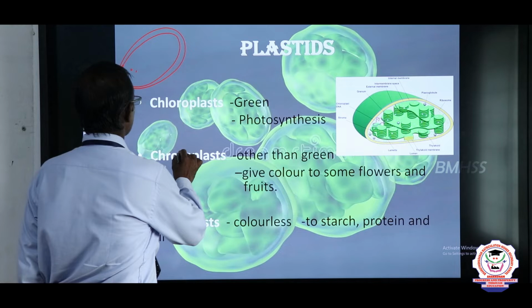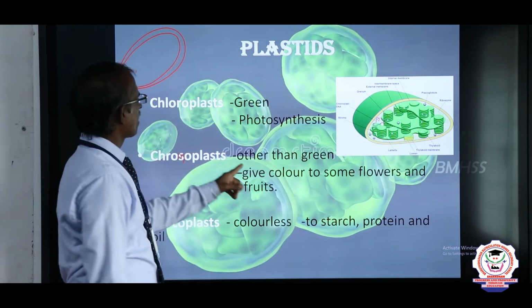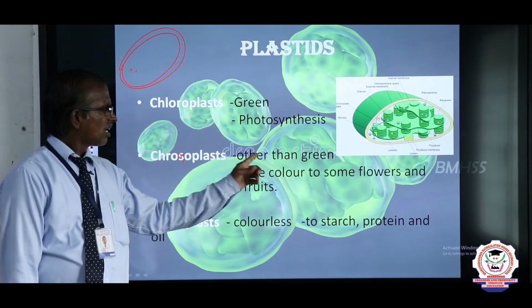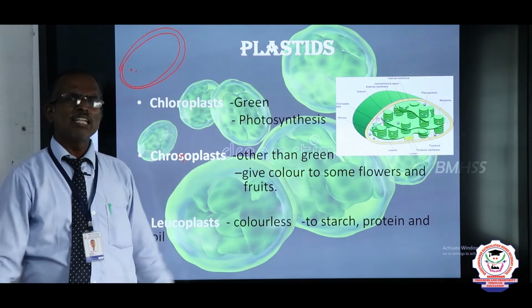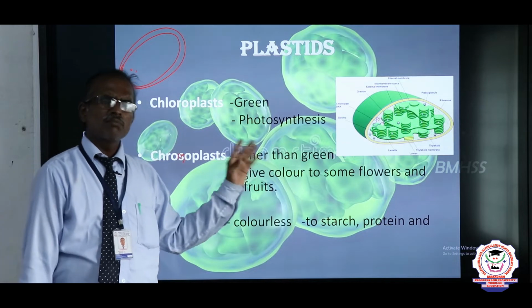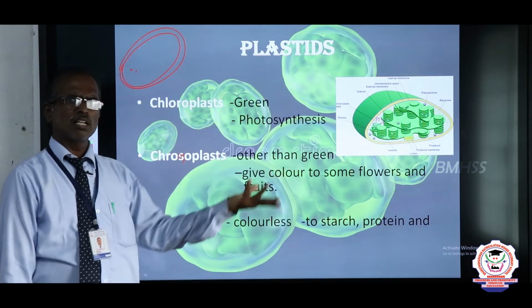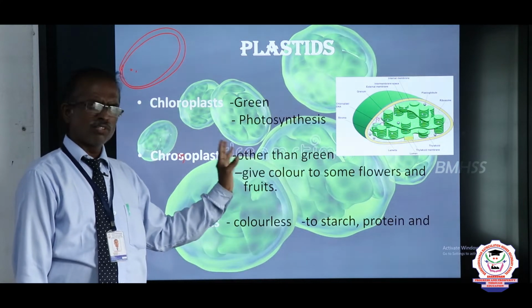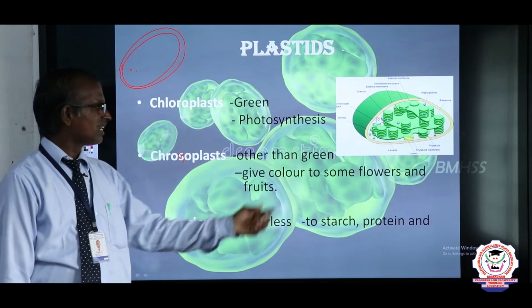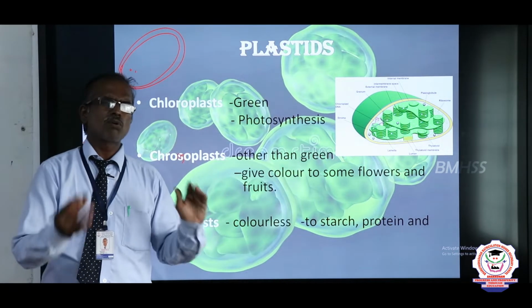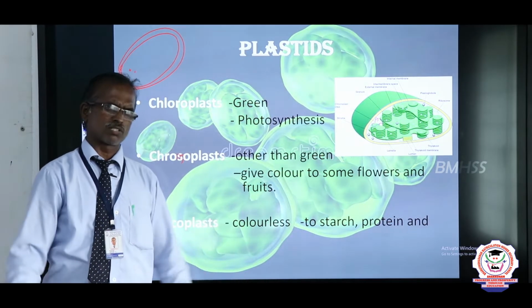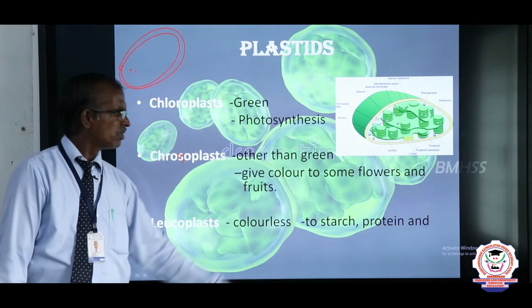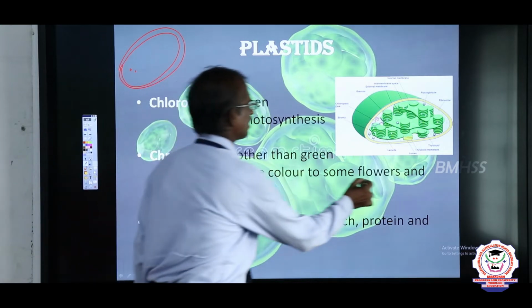Chromoplast. What is meant by chromoplast? Chromoplasts are also plastids. They are other than green in color. They may vary from red, yellow, orange and so on. These mainly help in giving color to some plant parts, namely flowers and fruits.